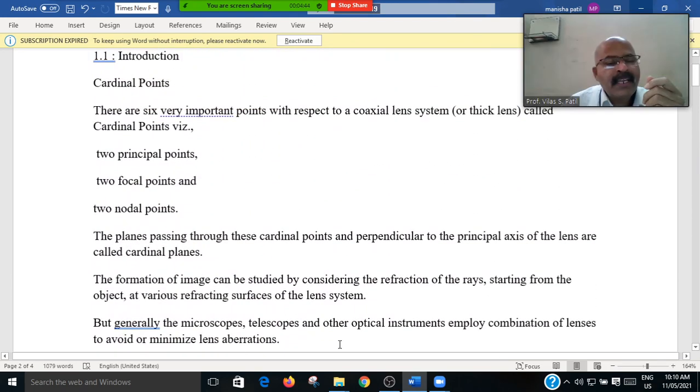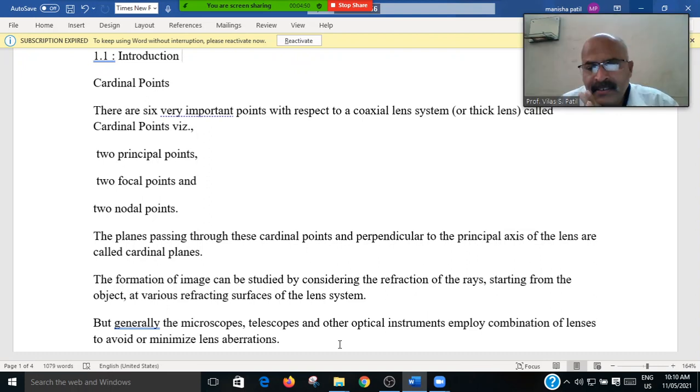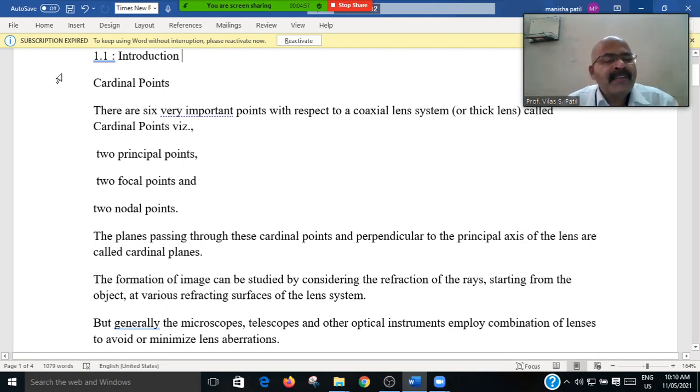Okay, friends, the name of today's topic is the cardinal points. We know that there are three pairs of cardinal points, and these will be discussed here. There are six very important points, or three pairs.